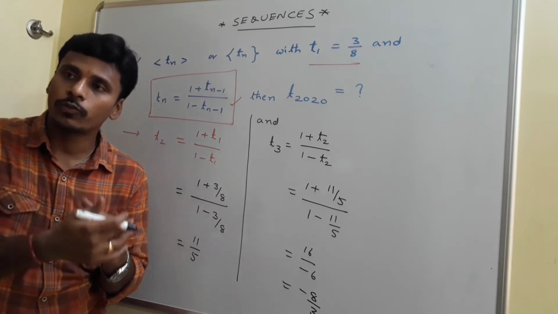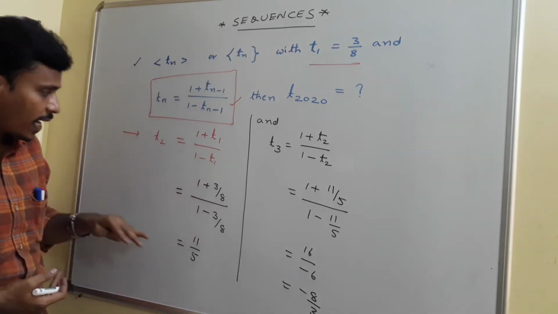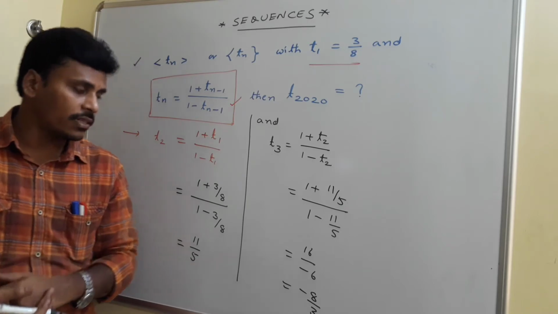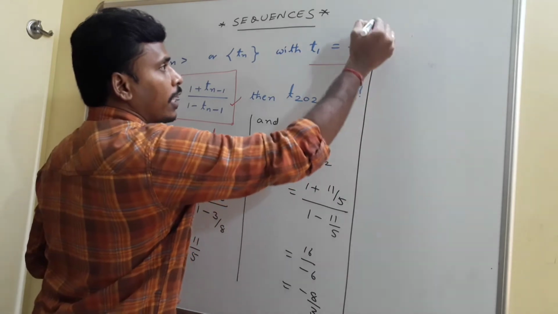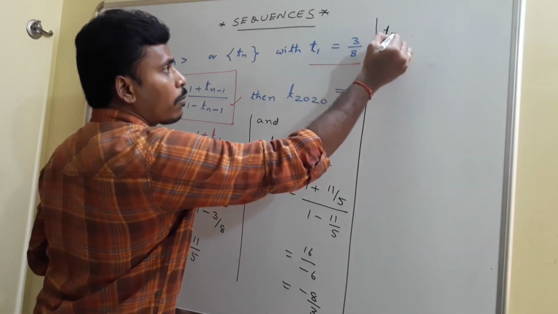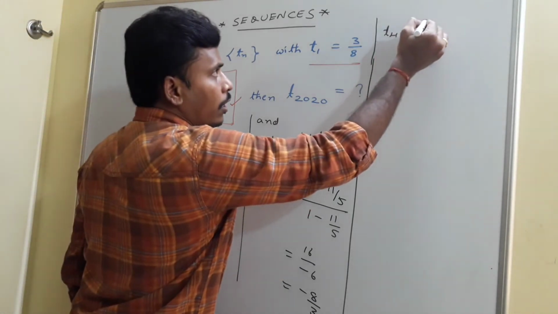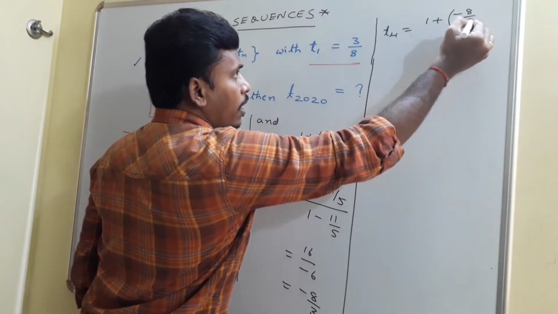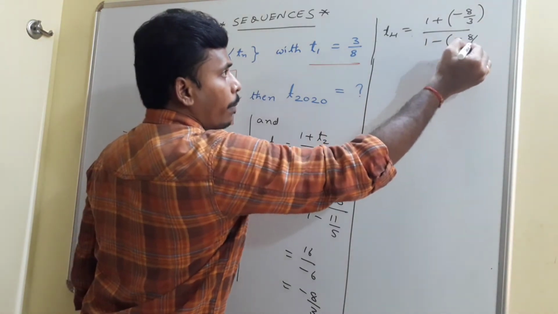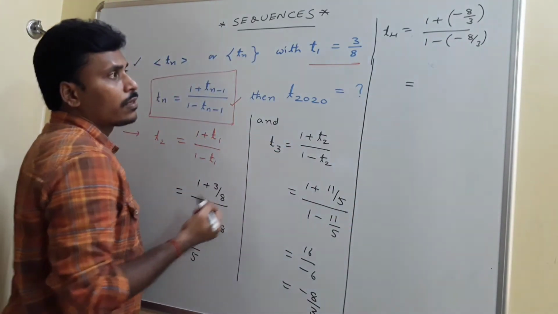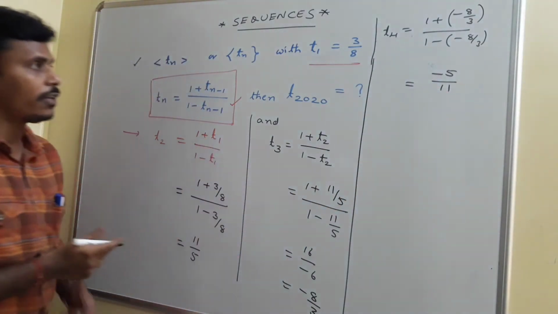I am finding a few terms of the sequence to identify a pattern, right? The first term is given as 3 by 8, the second term is 11 by 5, and the third term is minus 8 by 3. Now I am going to find the fourth term again. The fourth term is again (1 plus T3) by (1 minus T3). So 1 plus T3 is 1 minus 8 by 3, and 1 minus T3 means 1 minus of minus 8 by 3. If you simplify, directly I am writing 3 minus 8 is minus 5, 3 plus 8 is 11. And this is the fourth term.